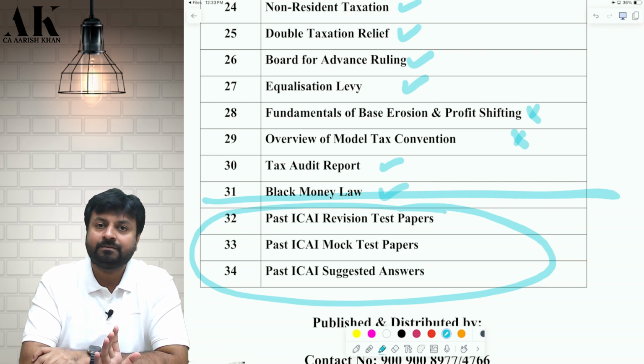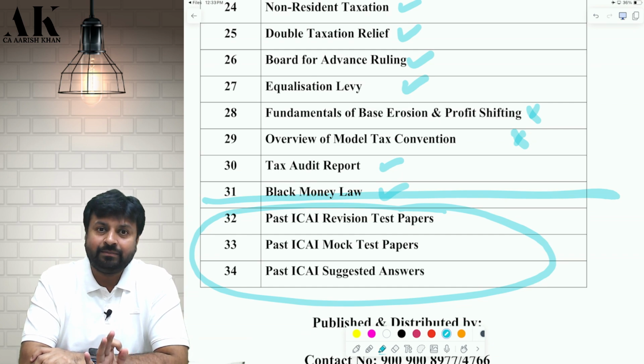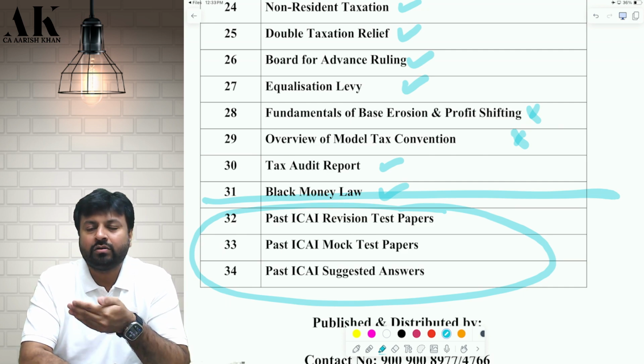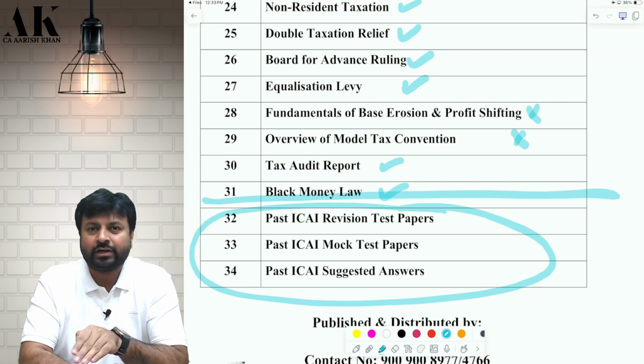Don't worry about it. Sir, what about MCQs? Sir, MCQs we will be doing later on. Whenever ICAI brings its MCQs on its website, I will deal with those also with you all. Today in this batch, we are not going to deal with MCQs much. We are going to deal with the practical questions. This is a practical question batch. It is not an MCQ batch.